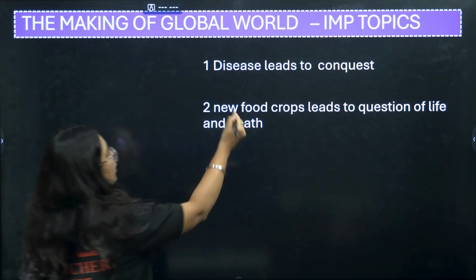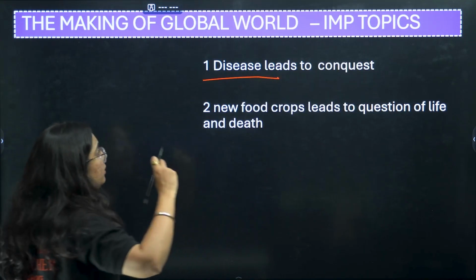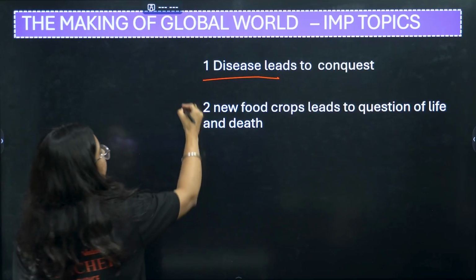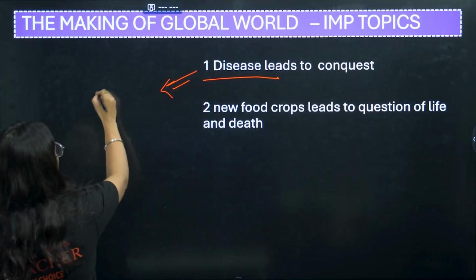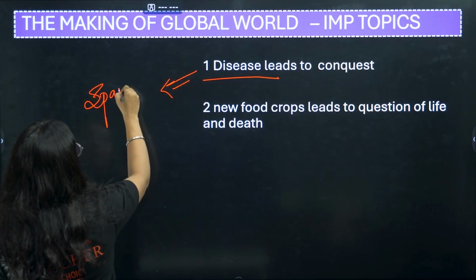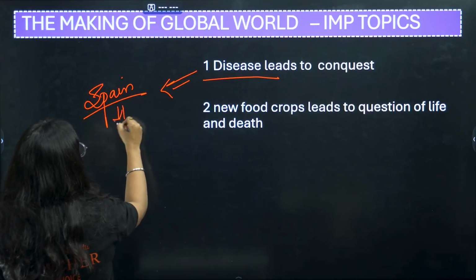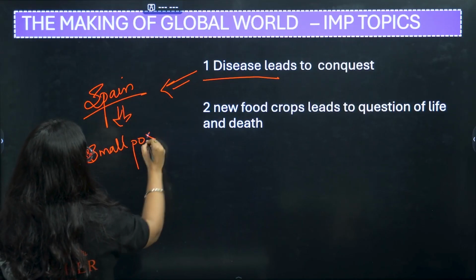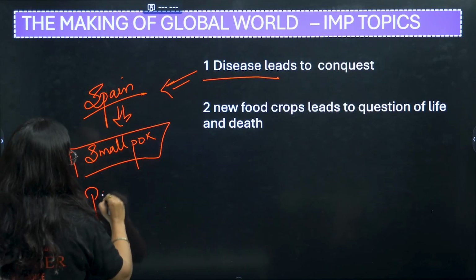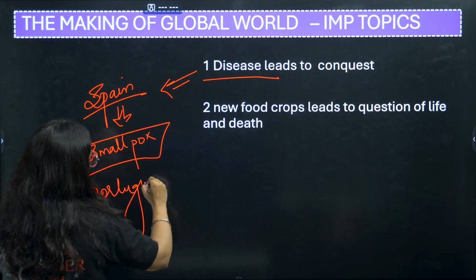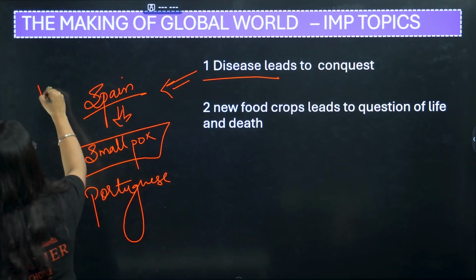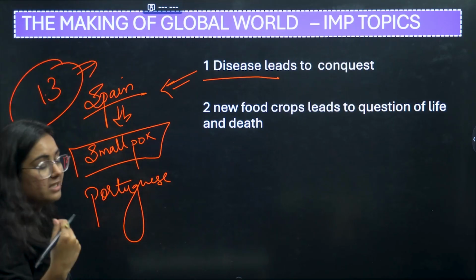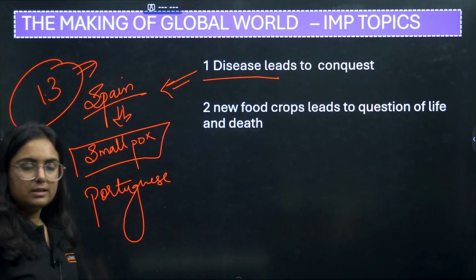Other than that, I want to tell you how disease led to conquest. Basically here they are talking about Spain, and the disease that spread was smallpox. The question asked is how, with the help of this disease, the Portuguese conquered the region. This is basically section 1.3 of the chapter, The Making of a Global World. You just need to read this and you will get it.